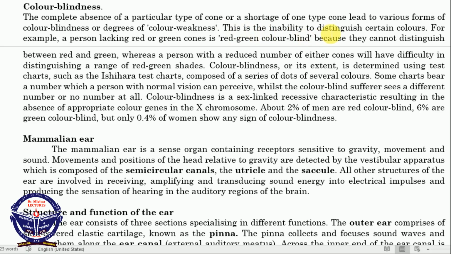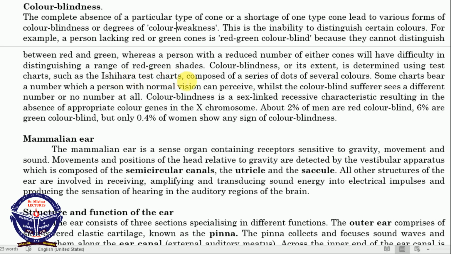This is the inability to distinguish certain colors. For example, a person lacking red or green cone is red-green color blind, because they cannot distinguish between red and green, whereas a person with a reduced number of either cone will have difficulty in distinguishing a range of red-green shades. Color blindness or its extent is determined using test chart such as Ishihara test chart.